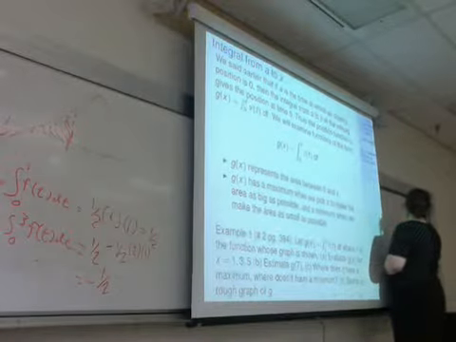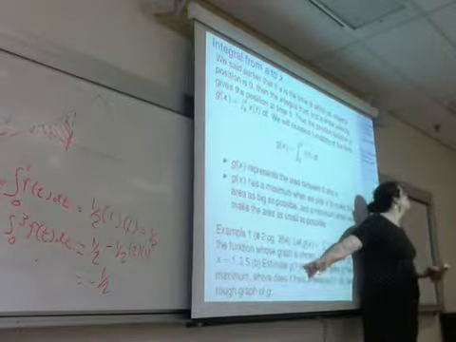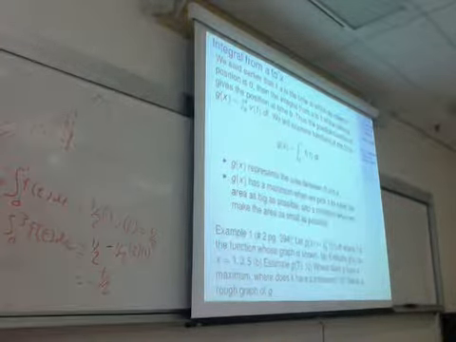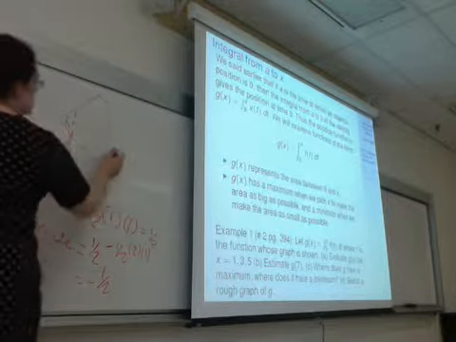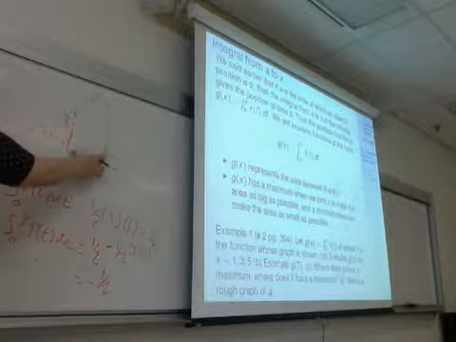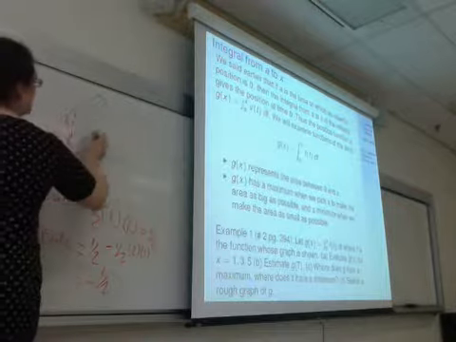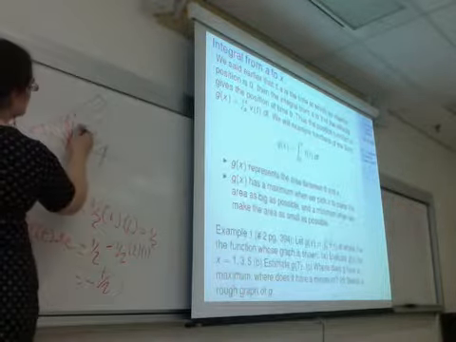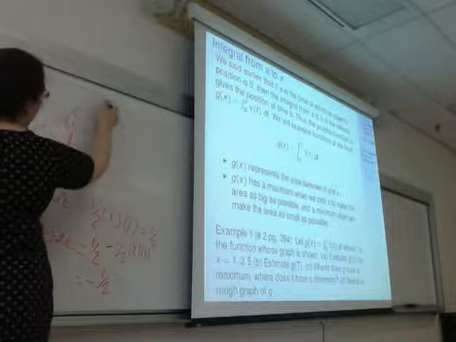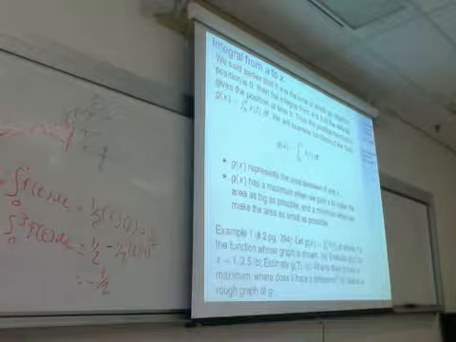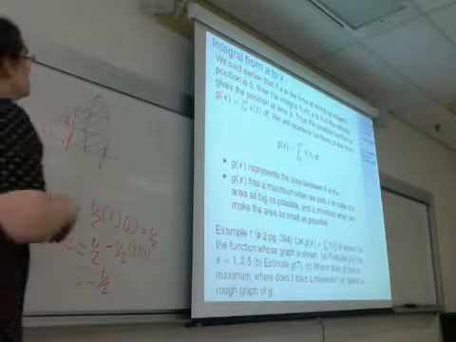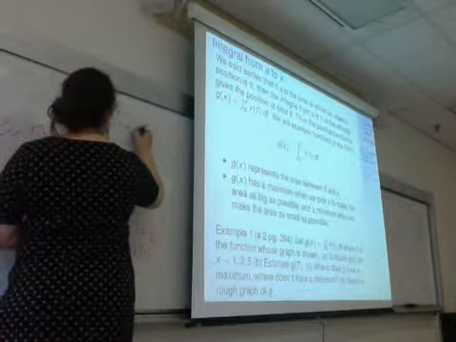The next part asks us to estimate what g of 7 is. So the key thing is that this curve here is not a triangle, so we can't easily calculate its area. So we want to know approximately how big is the area up to here. Well, we know what the area is up to here. So then we really just want to find out what this blue area is approximately and add it on. Well, in this blue area, I can fit 1, 2, 3, 4 and a half, and a bit more than a half of a grid square. So this is approximately 1, 2, 3, 4, 5. That blue area is approximately 5.